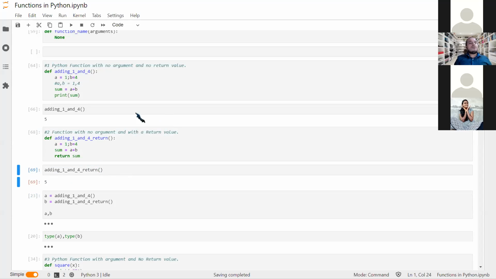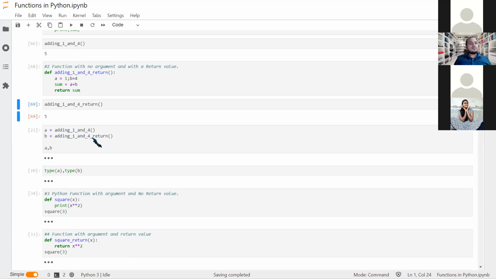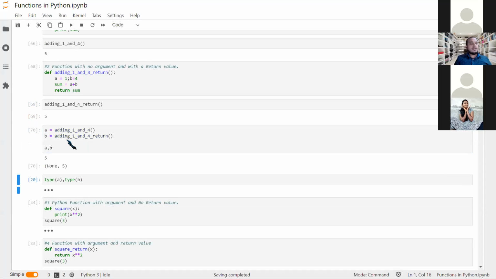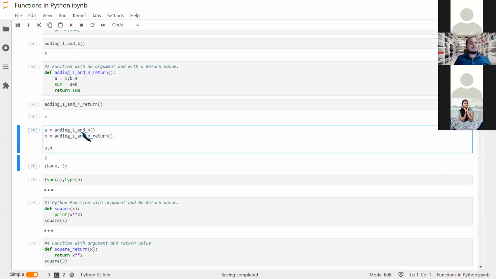Now, what do we do to find the difference between them? I can't get any difference between them. This was the problem. I had taken a and b here also. That's why it was not giving an error previously. So what we see is that I have taken a is equal to this function and b is equal to this function, and I'm just printing out a, b.